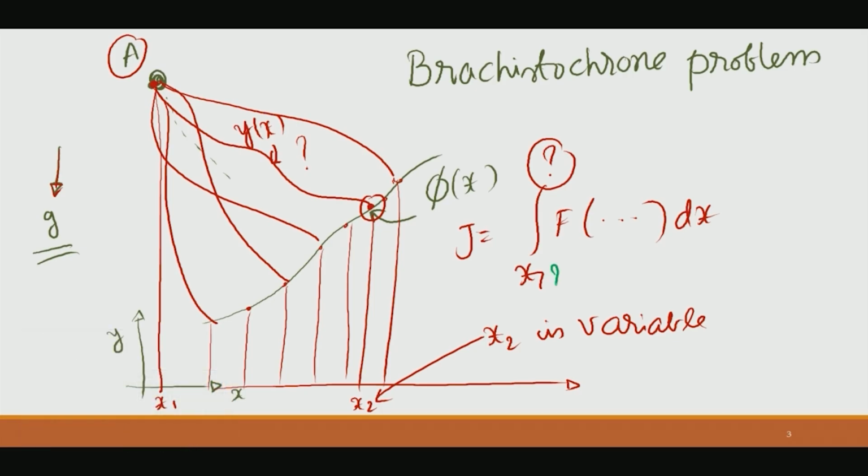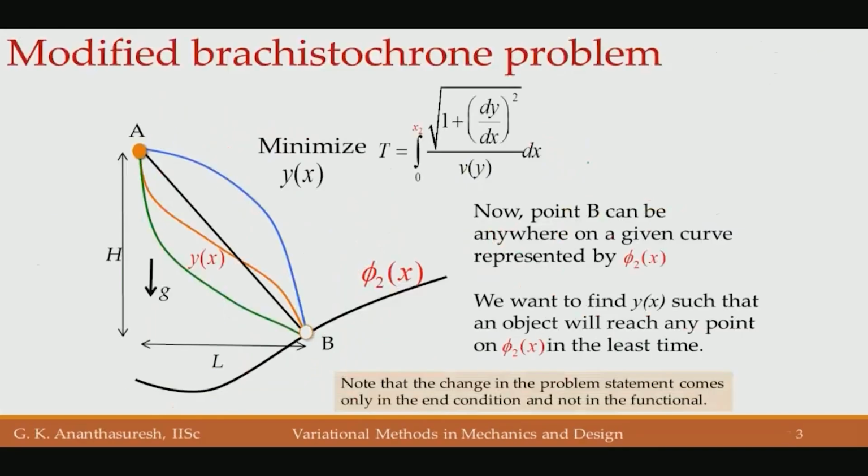We may not know this, we may not know that, or maybe both of them we do not know, that is also possible. We can make up problems where both of them are not there. That is a modification of the Brachistochrone problem. That is what is shown on this slide.